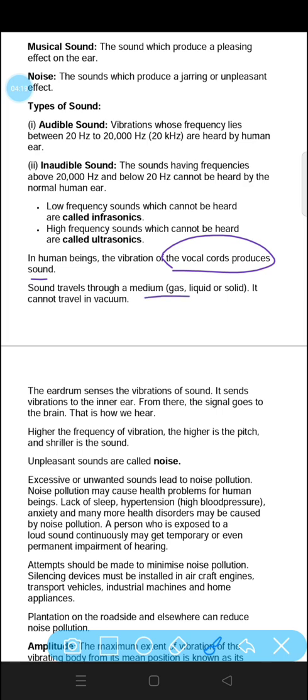Sound travels through a medium. Sound always needs a medium to travel, because it cannot travel in vacuum. That is why those who are going in space contact each other with the help of some instruments, because there is vacuum in space and sound does not travel in vacuum. It needs a medium, either solid, liquid or gas. A medium should be there for the sound to travel.